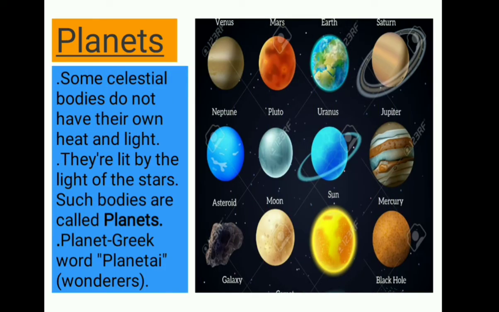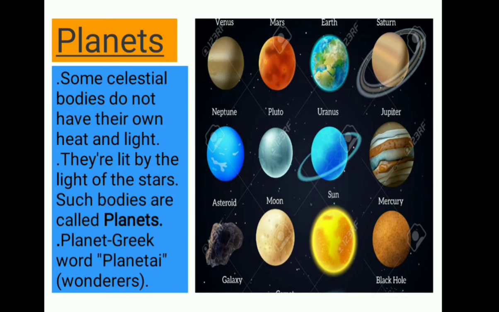Next we go through the planets. Some celestial bodies do not have their own heat and light. They are lit by the light of the stars. Such bodies are called planets. For example, the sun emits light and heat, but other celestial bodies like planets and satellites do not emit their own light.